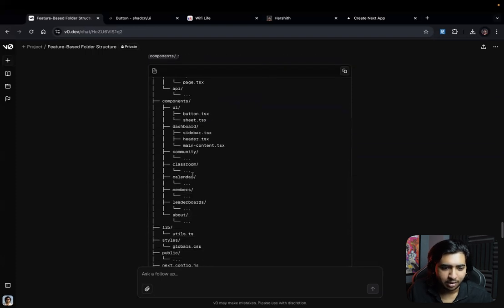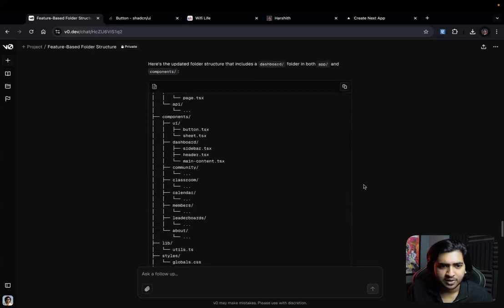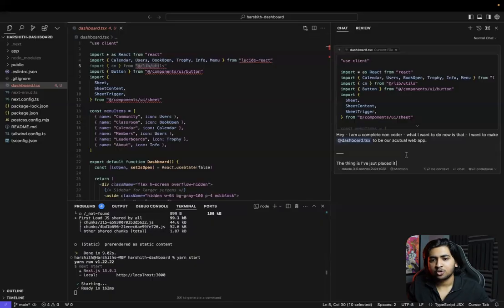So now this is perfect. All right, that's perfect. All we have to do now is just copy this, and let's just go back to Cursor, and then now say I have a folder structure in mind for my application.